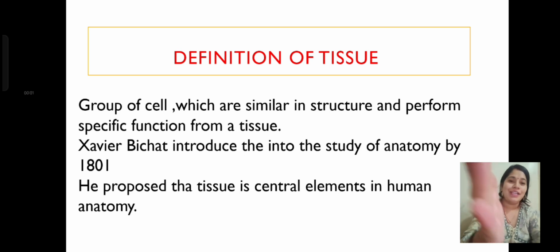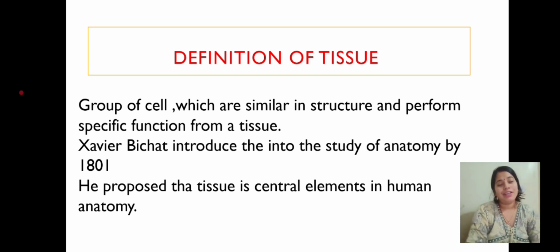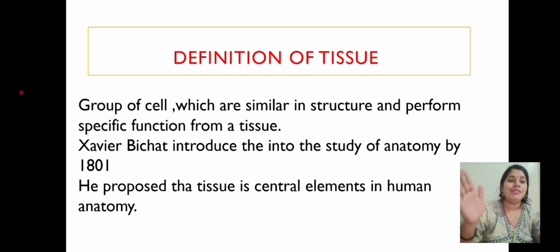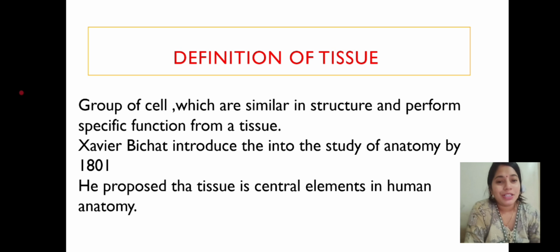Here is our starting point, definition of tissue. As students, you cleared that a group of cells is known as tissue, but here we are going to discuss the full definition. A group of cells which are similar in structure, meaning the structure of the cells is similar, and which perform a specific function, is called tissue.